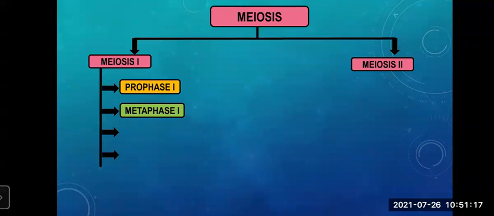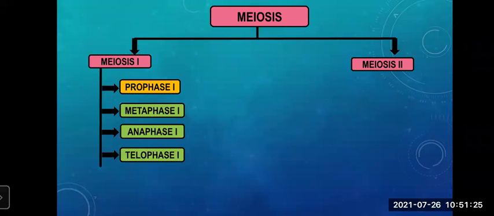Prophase 1, metaphase 1, anaphase 1, and telophase 1. So we are now paying attention to meiosis 1.